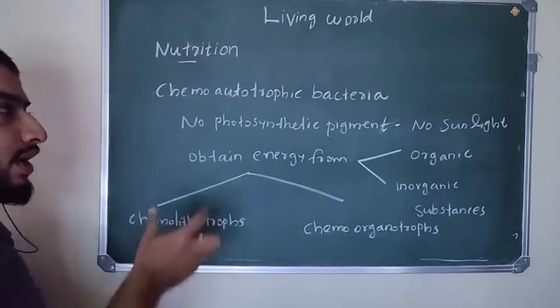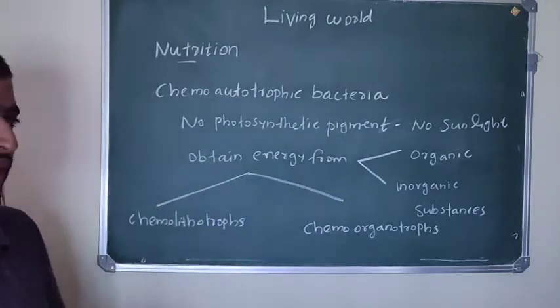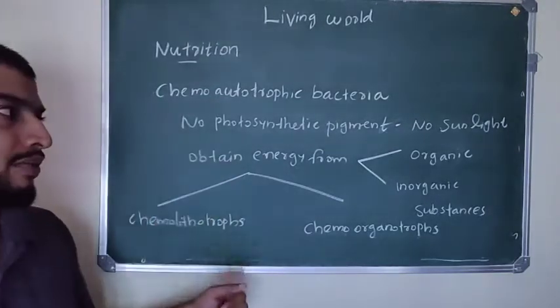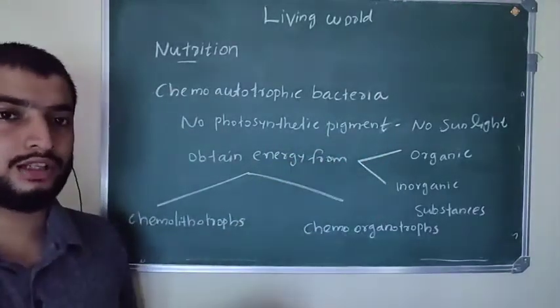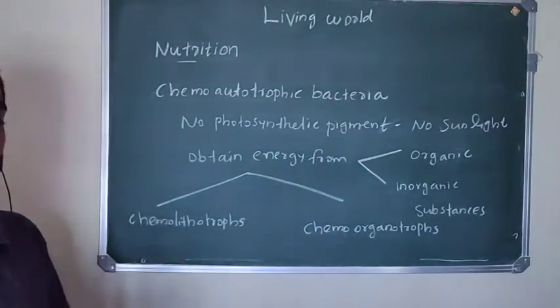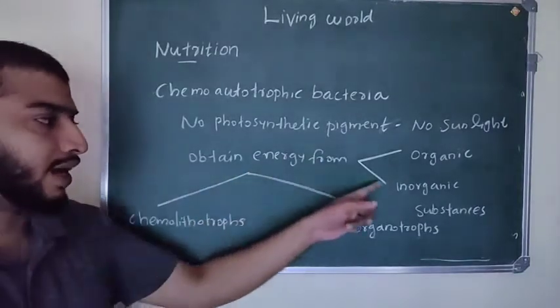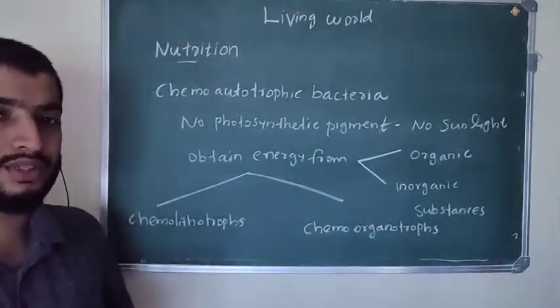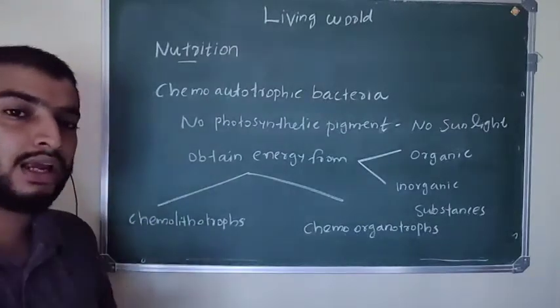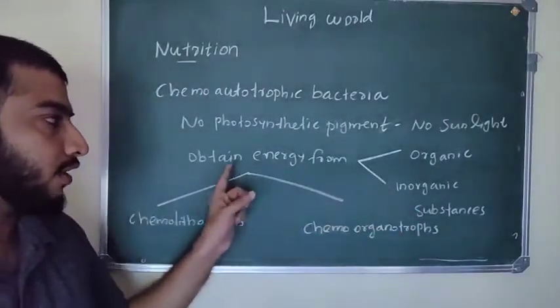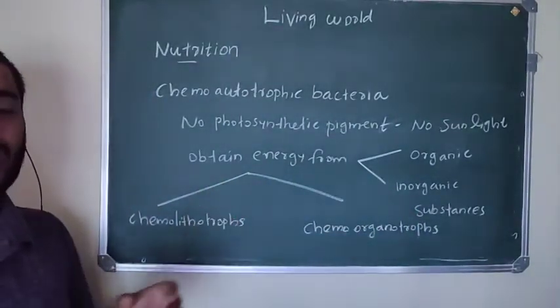Instead of sunlight as an energy source, they use inorganic or organic substances. From organic or inorganic substances, they obtain energy for making food.